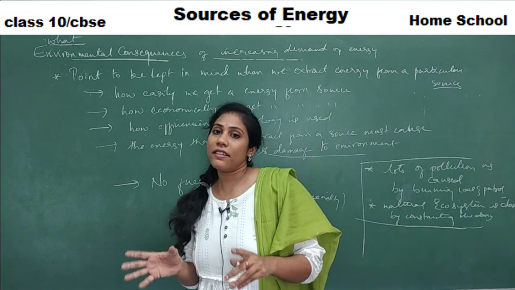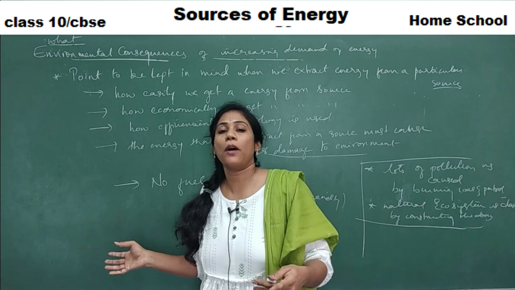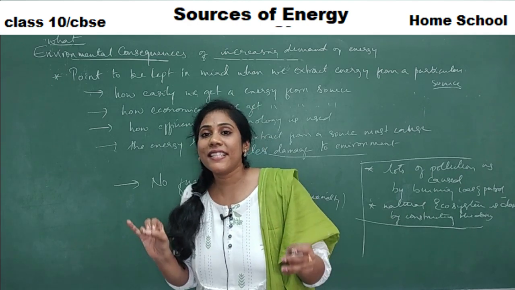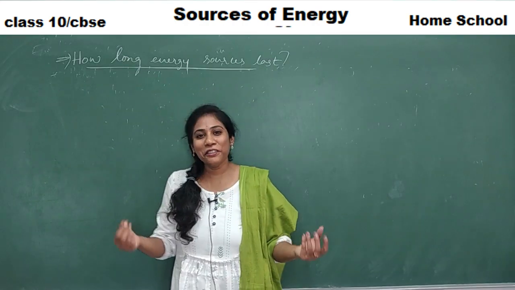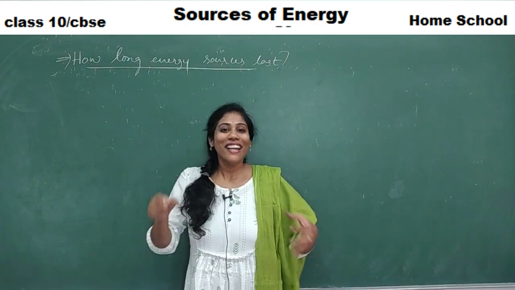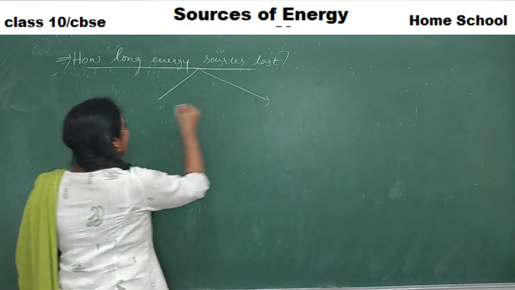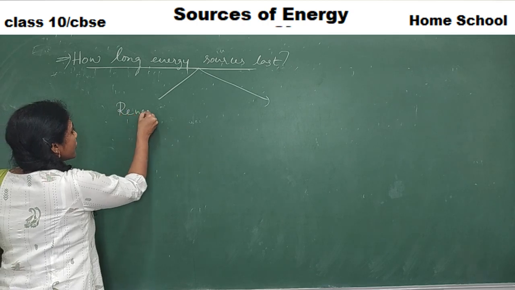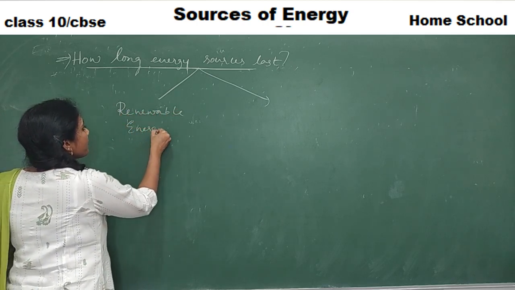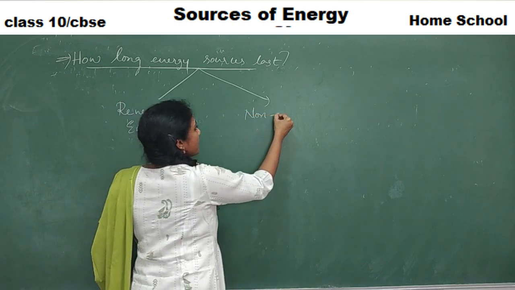And now let us learn about how long these energies last, the last topic of your NCERT textbook, that is how long these energy sources can last. Can you think of how long these energy sources last, guys? We all know there are two types of energy sources, right? One is renewable energy source, and the other one is non-renewable energy source.